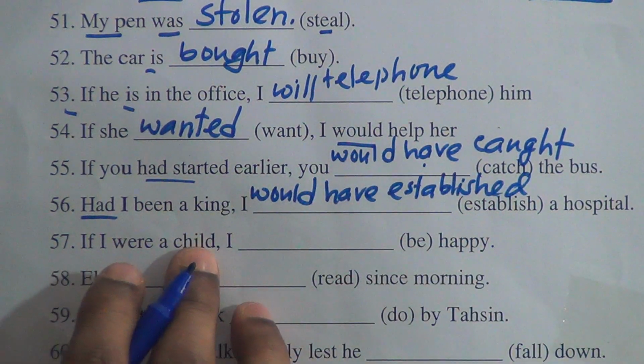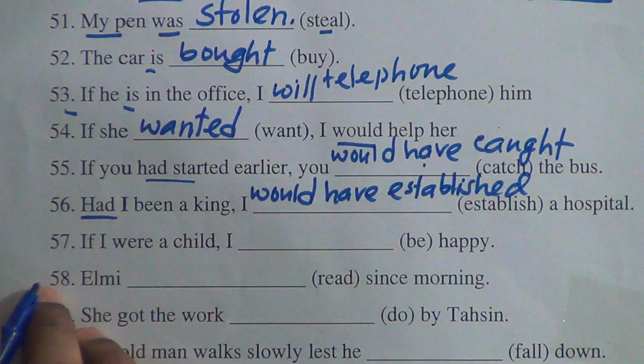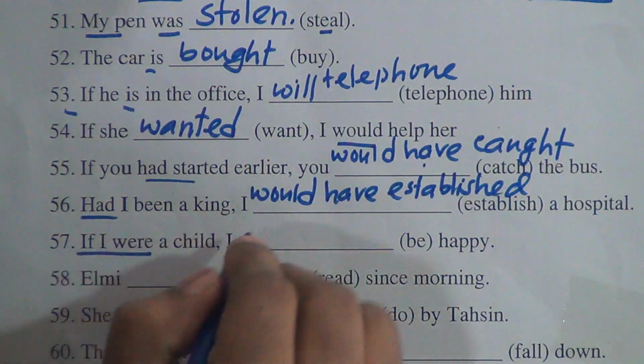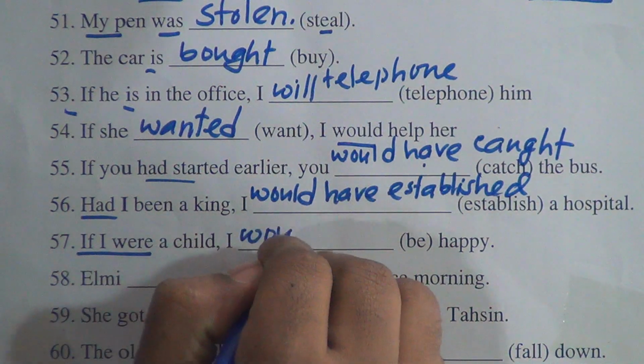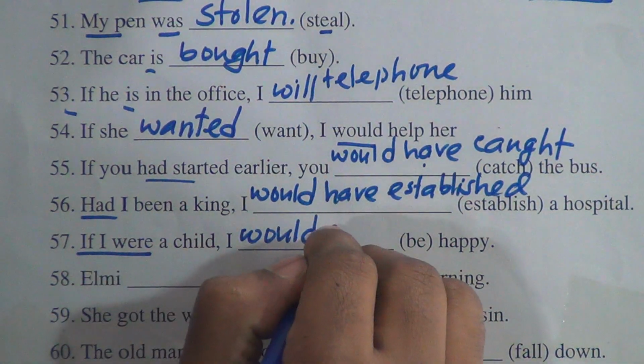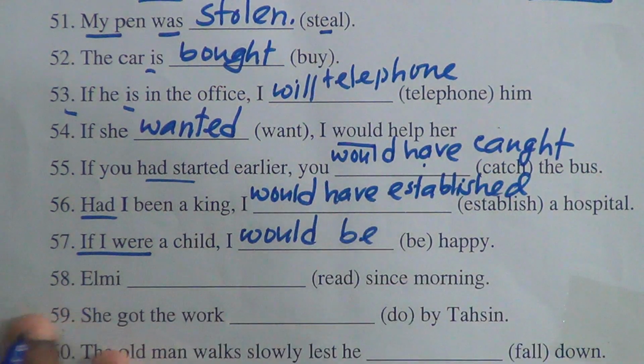57. If I were a child, I dash happy. If a sentence starts with if plus subject plus were, so the second clause will be past conditional. That means if I were a child, I would be happy.